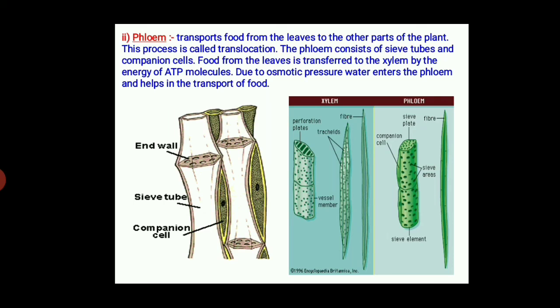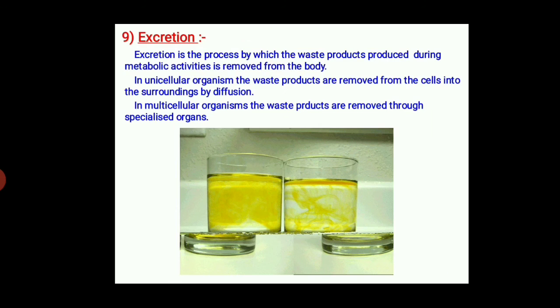Food from the leaves is transferred to the phloem by the energy of ATP, adenosine triphosphate molecules. Due to osmotic pressure, water enters the phloem and helps in the transport of food. This is the diagram of phloem.